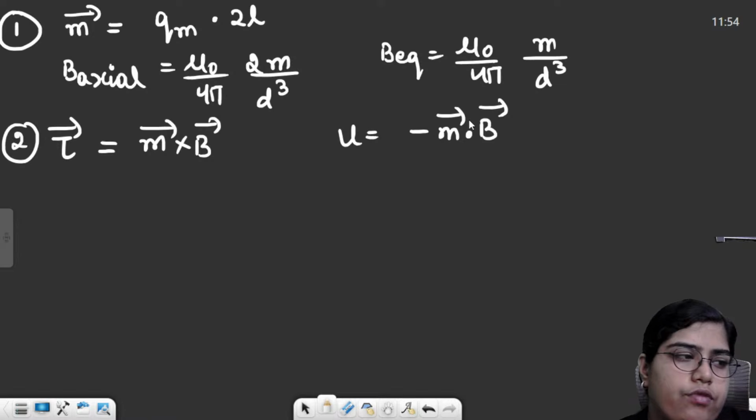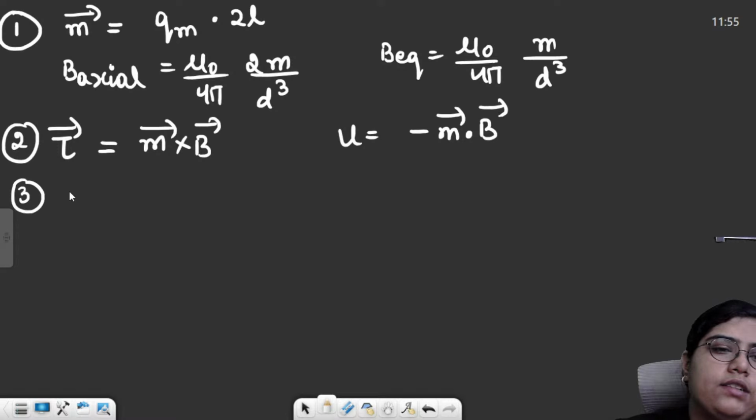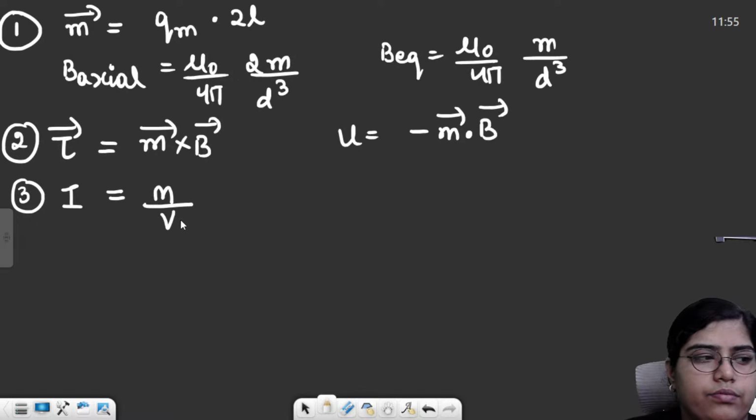Then there were four particular terms. First was magnetic induction. Magnetic induction was basically the amount of magnetism which can be induced in a substance, right? Then in terms of formulas or numericals, there was something called intensity of magnetization I, and that intensity of magnetization was basically magnetic moment per unit volume.